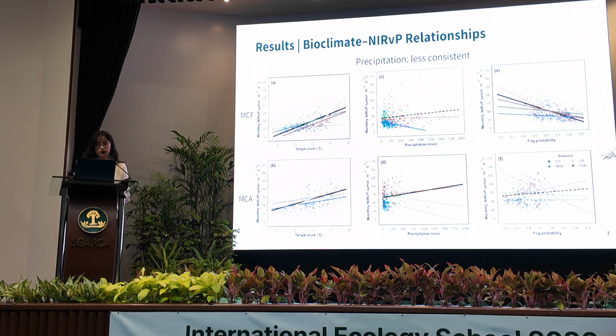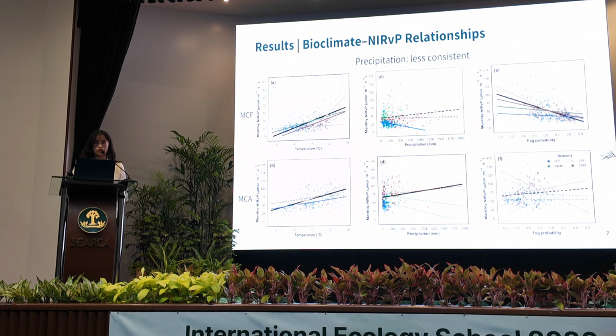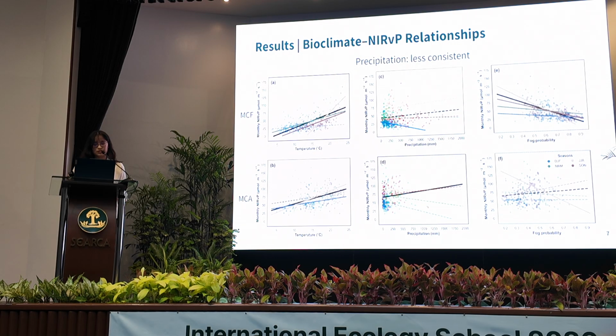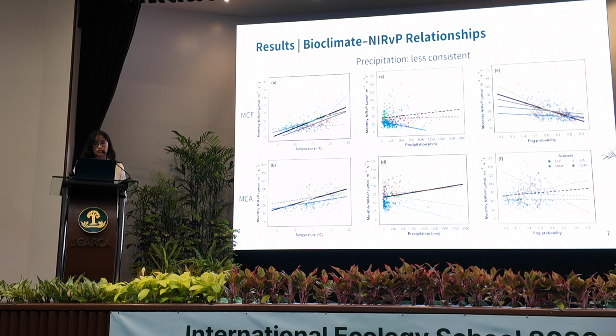And next is precipitation. Compared with temperature, precipitation shows a less consistent relationship with NRVP. At the annual scale, precipitation is significantly related to NRVP only in MCA, but not MCF. But seasonally, precipitation is generally not a crucial variable across mountain cloud landscapes.